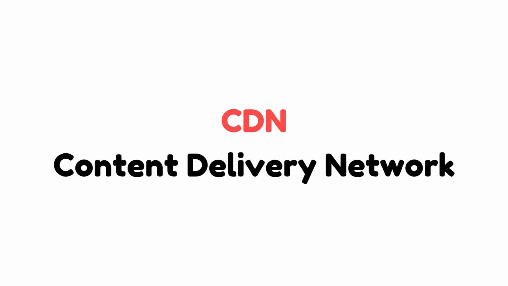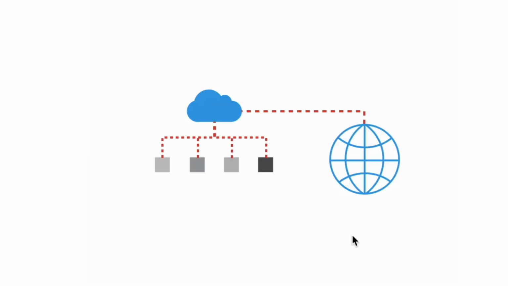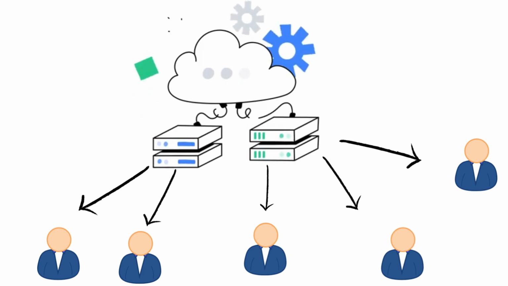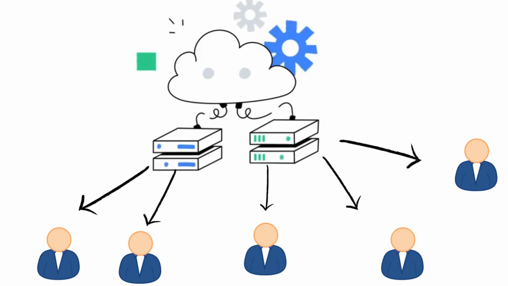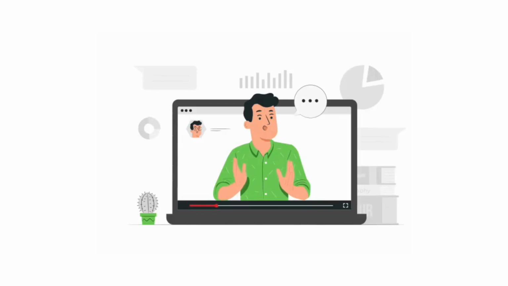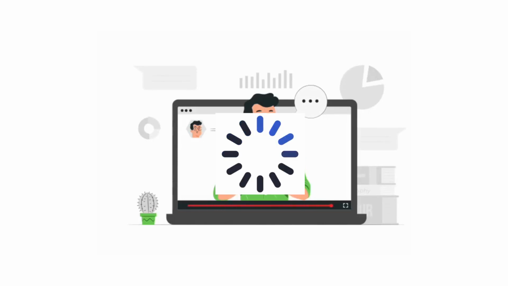CDNs, or content delivery networks, are a game changer when it comes to delivering static content, like images, videos, and large files. They work by distributing copies of this content across multiple servers located all over the world. So instead of everyone downloading the same image from a single server, users get it from the server closest to them. You got it. This significantly reduces latency and improves the user experience. Imagine watching a video online and it keeps buffering because the server is halfway across the world. Super annoying. CDNs solve that problem, bringing the content closer to the user.